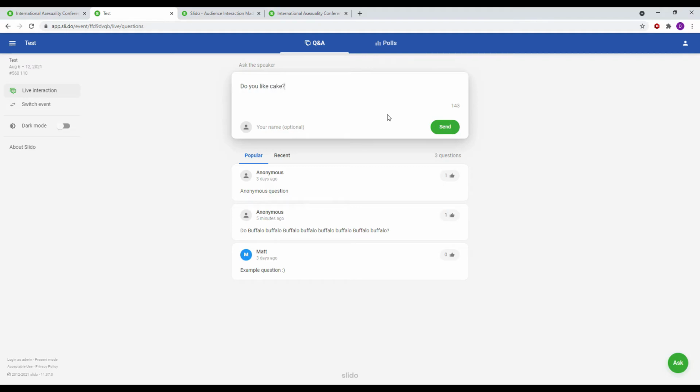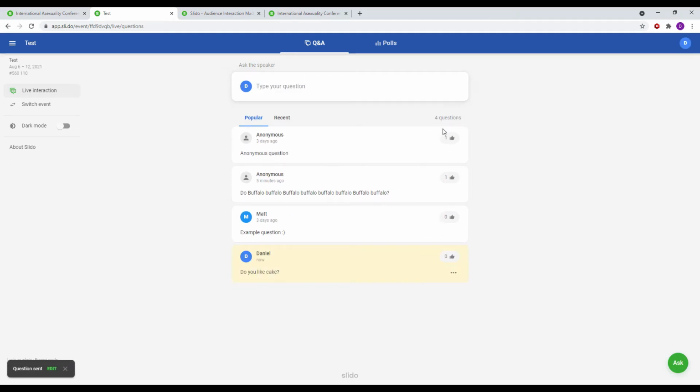Once you have finished typing your question, you can also type in your name, though this is optional. If you do not type in your name, your question will be sent anonymously. Once you have finished writing your question and entering your name, click the Send button in the lower right of the text box. Please do not write any offensive information in the question or the name boxes. Additionally, do not use a name which may impersonate somebody else.